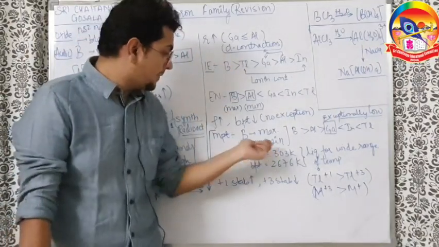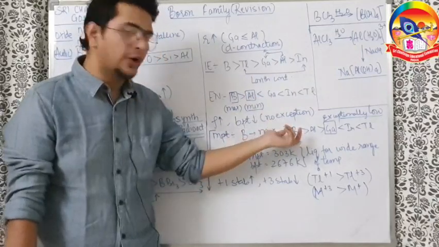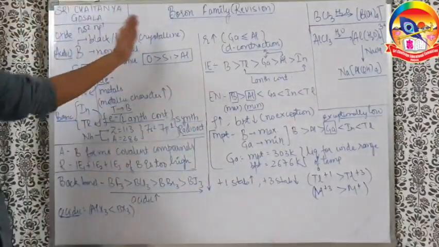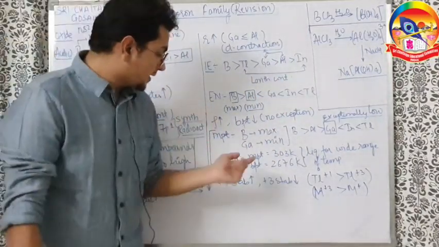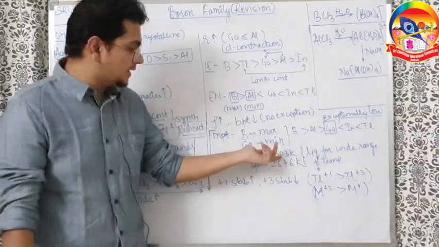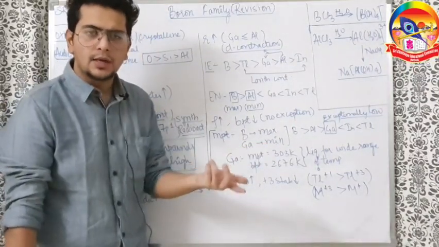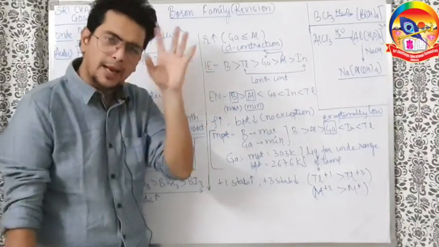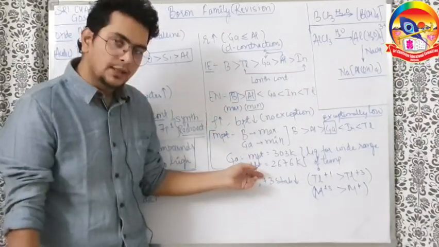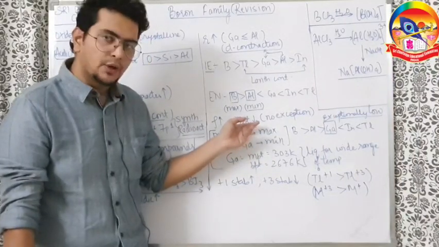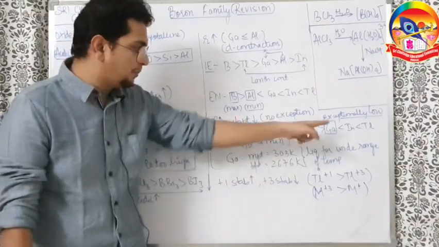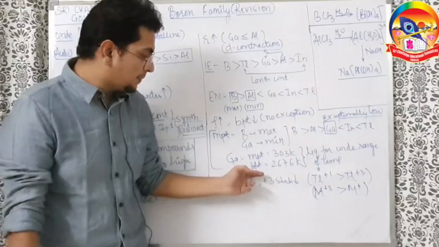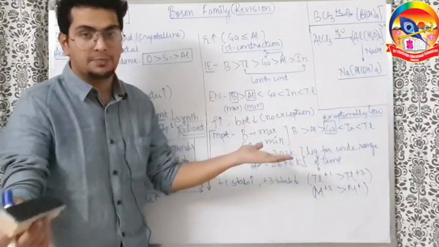Understand here? Gallium has the minimum melting point, boron as usual the maximum. Why? Because boron is a hard crystalline solid. Gallium's melting point is very low, 303 Kelvin. You can understand that at around room temperature, 27-28 degrees Celsius, it will melt. But in the boiling point, there is no exception. That means gallium's melting point is exceptionally low, but the boiling point is very high, as expected.